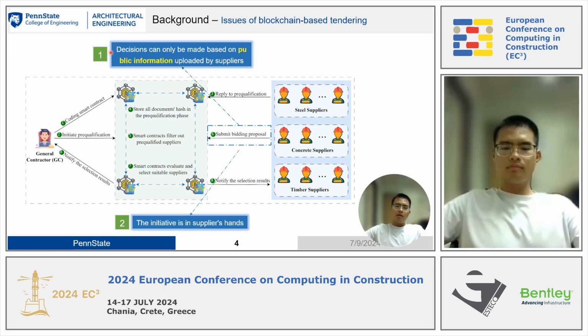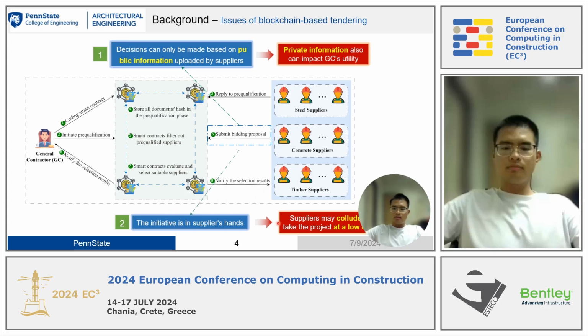For example, we can observe two issues. The first one is that decisions can only be made based on public information uploaded by suppliers, and the second one is that the initiative is in suppliers' hands. For the first one, it will result in the issue that private information can also impact the GC's utility. GC is the general contractor. And for the second one, suppliers may collude and then take the project at a low cost.